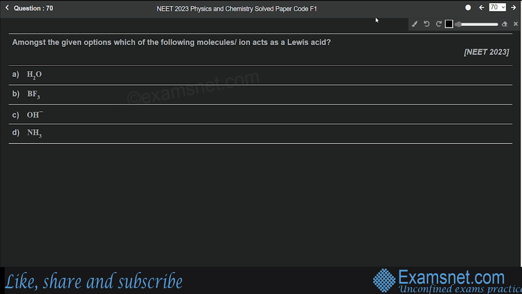Question number 70 is from the P block elements, and the question is: amongst the given options, which of the following molecules or ion acts as a Lewis acid? So what is a Lewis acid? It is the species which has vacant orbitals in its outermost shell, and due to the presence of vacant orbitals they are able to accept electron pairs.